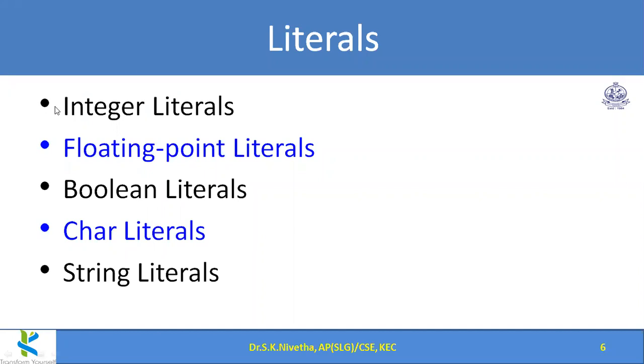So integer literals, floating point literals, boolean, character, string. In each category, we can have constant values. And what are all the valid constant values and what type it takes by default, these things we are going to cover.